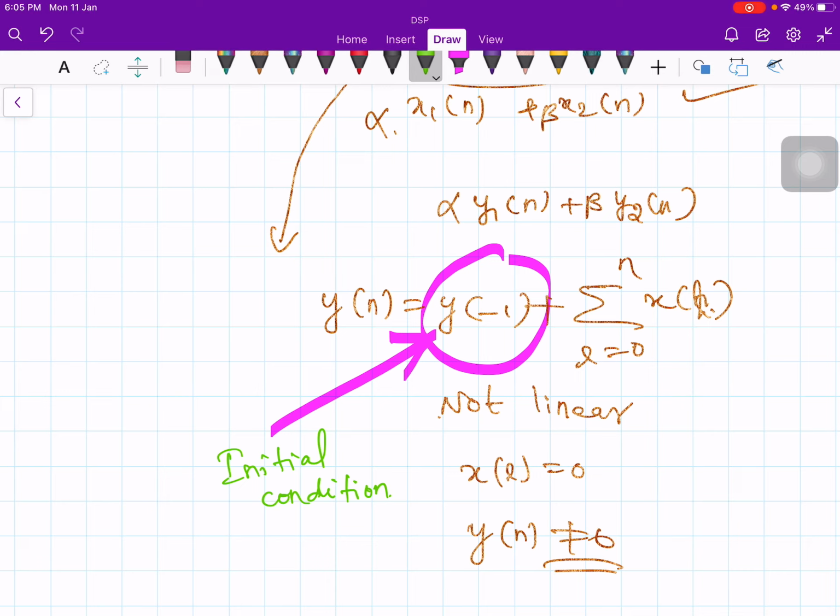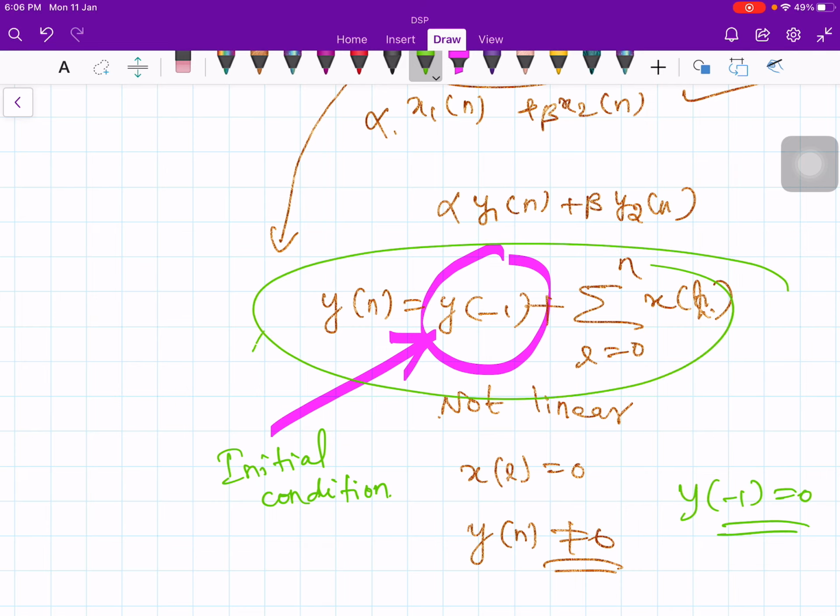This initial condition can be given any arbitrary value, but this non-linear system will become linear if y of minus 1 is equal to 0. Linear only if y of minus 1 is equal to 0.